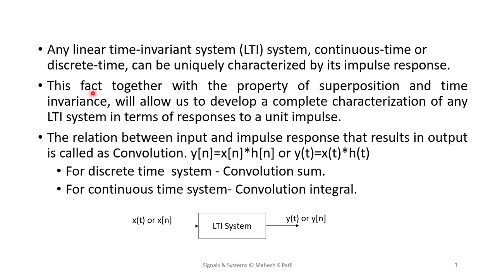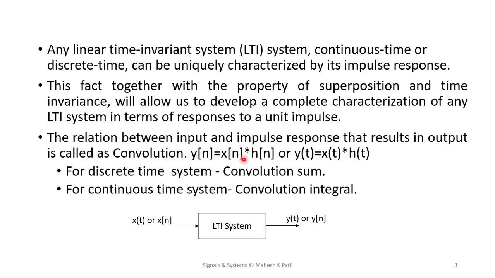Since it obeys the principle of superposition and time invariance, the LTI system allows us to develop a complete characterization of the given system in terms of its response, and that response is the unit impulse response. The relation between input and impulse response that results in an output is called convolution. This is the most important concept, convolution.